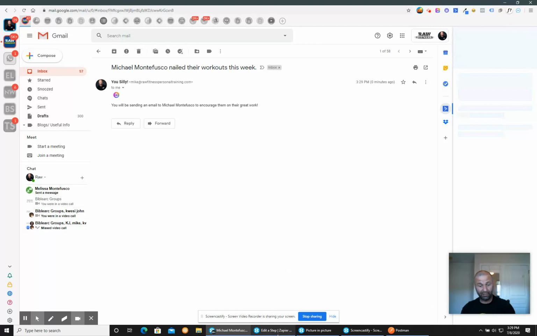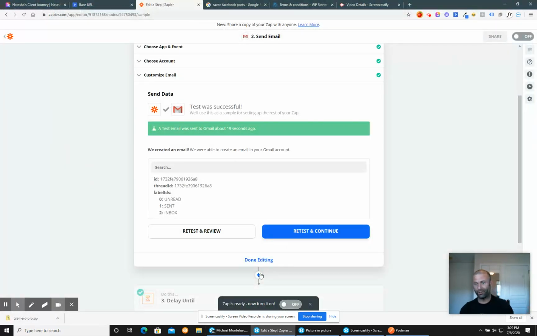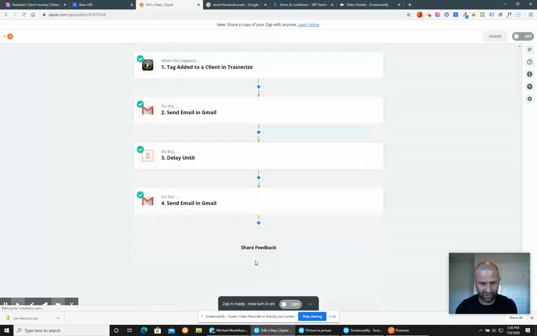So now if we head back over to Zapier, it's like, okay, great, you sent yourself an email. If you did that alone and saw who all the people were and you sent them text messages or messages through Trainerize, now you're leveraging automation. Now you're serving people in an increased capacity. Now you're going to scale a business that's going to get bigger because you're thinking about the stuff that's the next level, right? From there, we're going to do done editing.